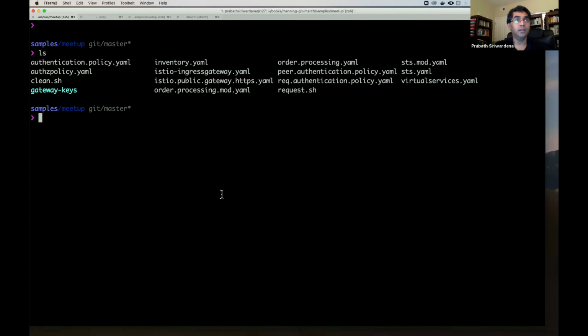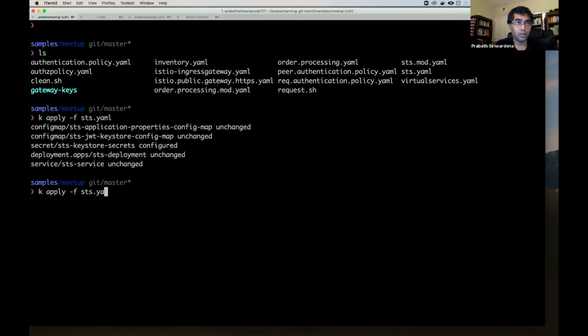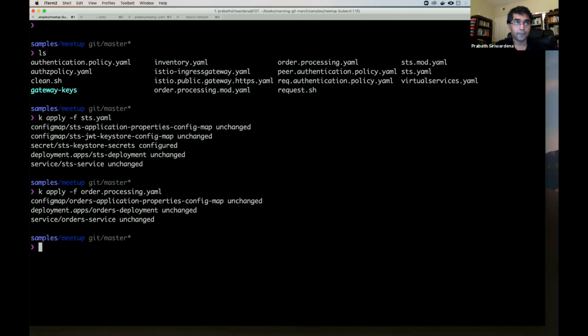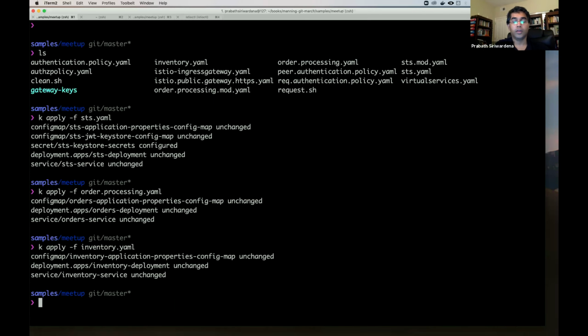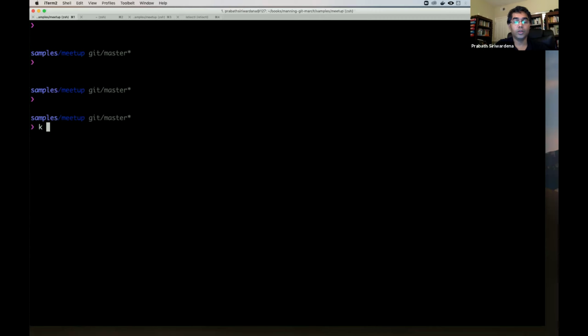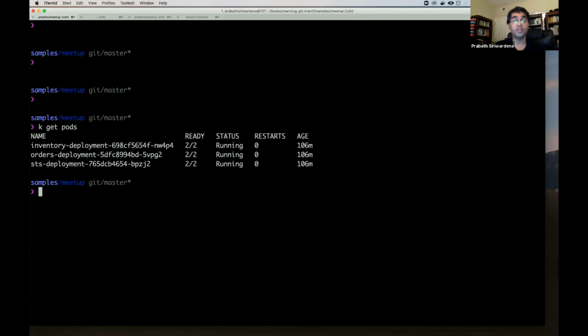So let me redeploy this. I think this one is already deployed. Then the order processing microservice and the inventory microservice. Okay, so now all the pods are up and running.